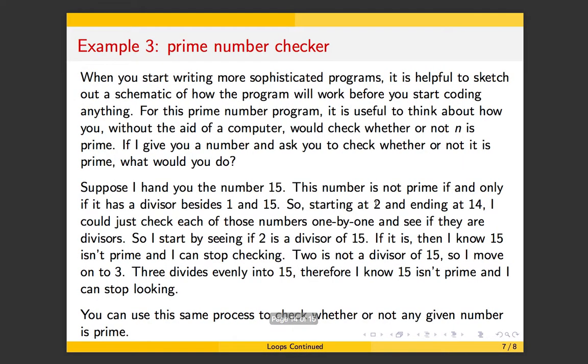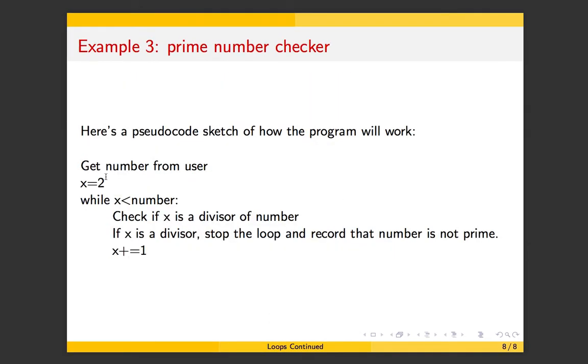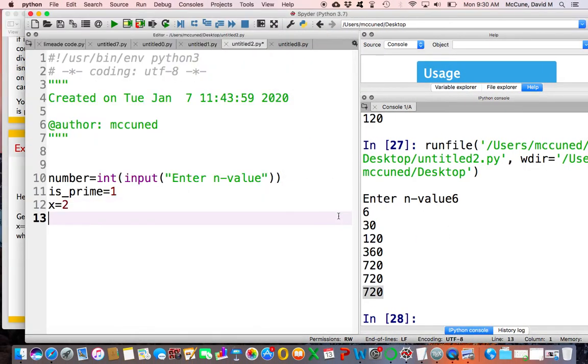So x is going to start at 2, then become 3, then become 4, and so on. And we're going to check to see if x is ever a divisor of 15. So in this schematic here, x is initially 2, and we're going to work our way up to the number itself. Check if x is a divisor. If x is a divisor, we can stop and then just somehow record that the number given to us wasn't prime, and then check the next x value. So start at 2, then move on to 3, then move on to 4, and so on.